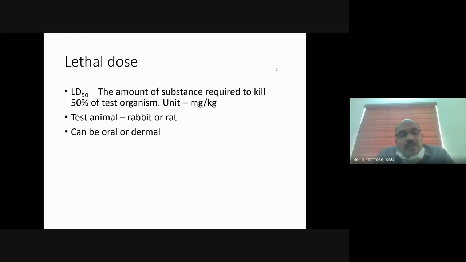If 1% quinalphos is the LD50 and we apply it onto these 10 grasshoppers, then 5 of them will get killed and 5 will survive. That is lethal dose 50. At that dose, it will kill 50% of the organism, and the remaining 50% will survive. That is the meaning of 50%.